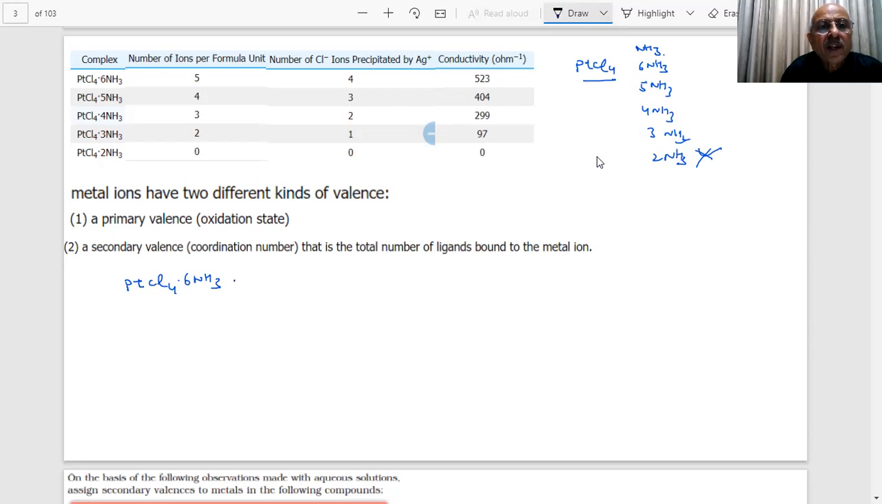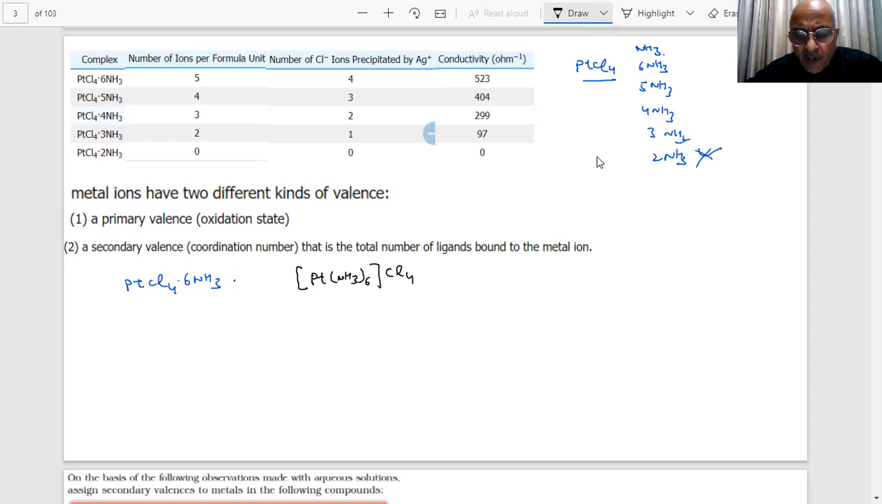Now we are saying how many ions it is forming? 5. So what we are proposing is that it has something like this. And how many do you have? Cl4. Something like this. We are saying that inside this you have, or I should write it in a different way.